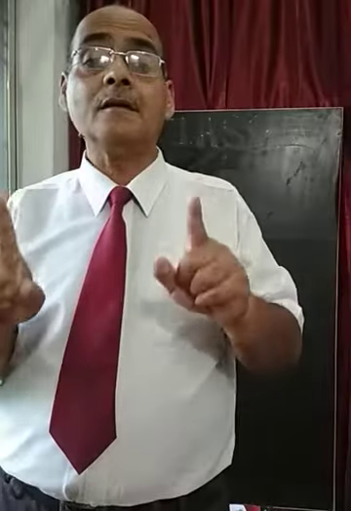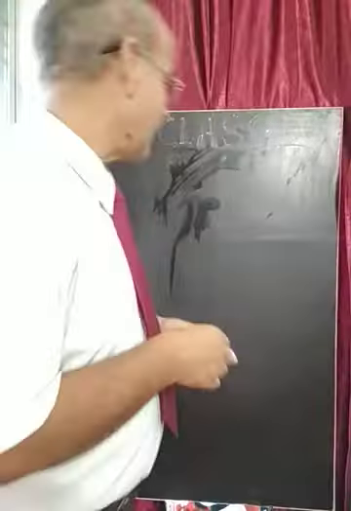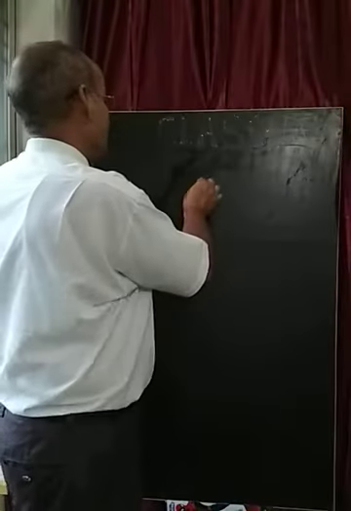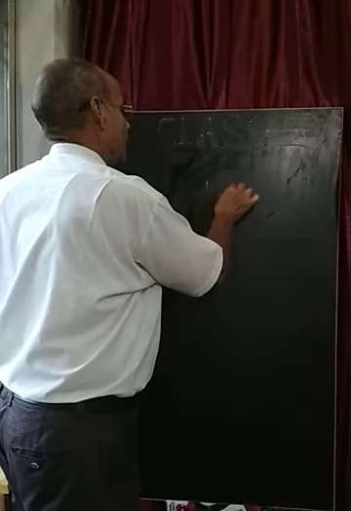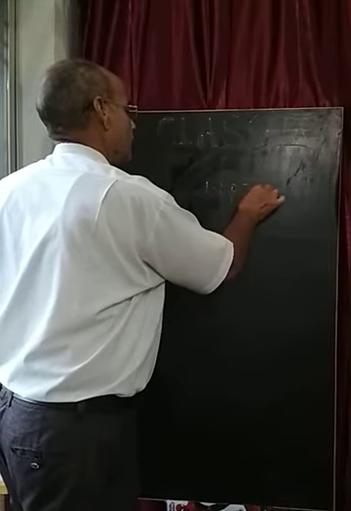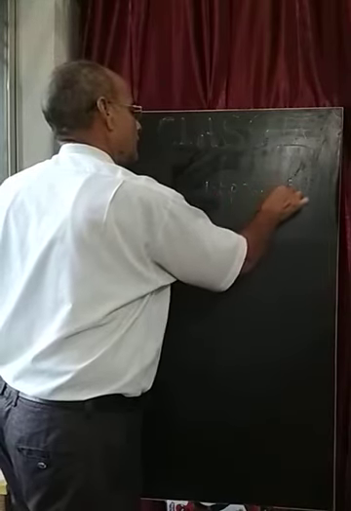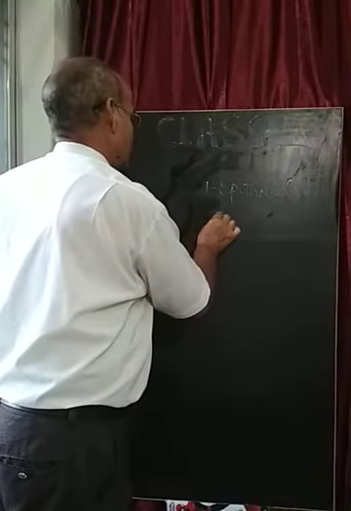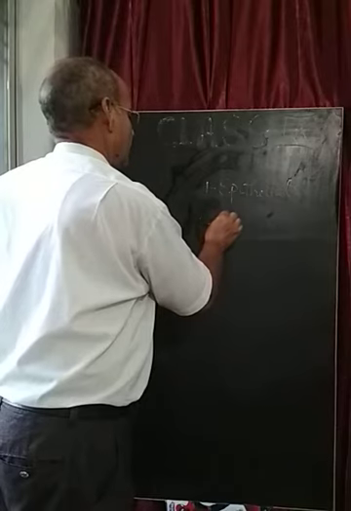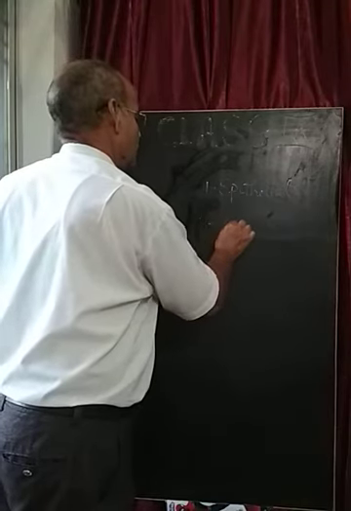But in the animal body, there are four kinds of tissues which are formed, and these four kinds of tissues are: number one, epithelial tissue. Number two, muscular tissue.